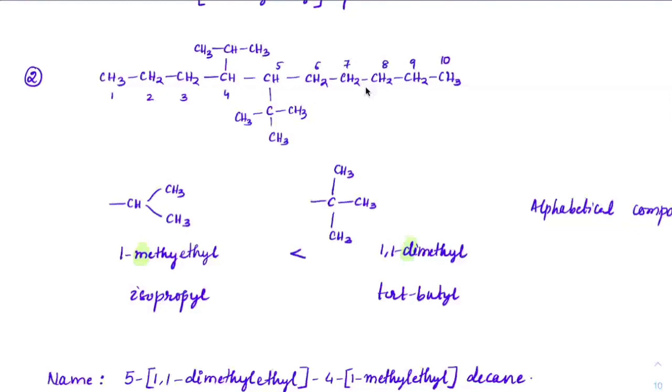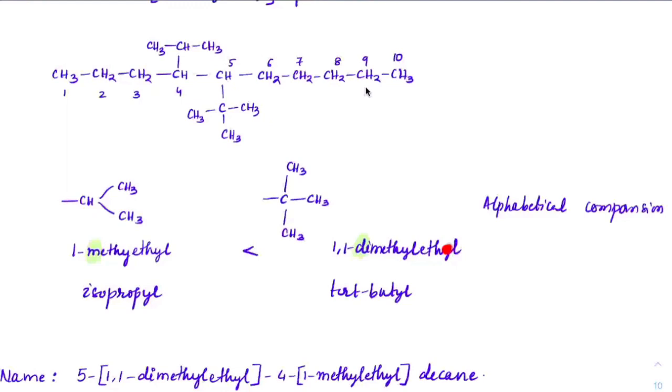So while comparing the alphabetical order, you will compare this D and M. You will not compare this E and M. You will compare D and this M. All right. So what would be the name here now?